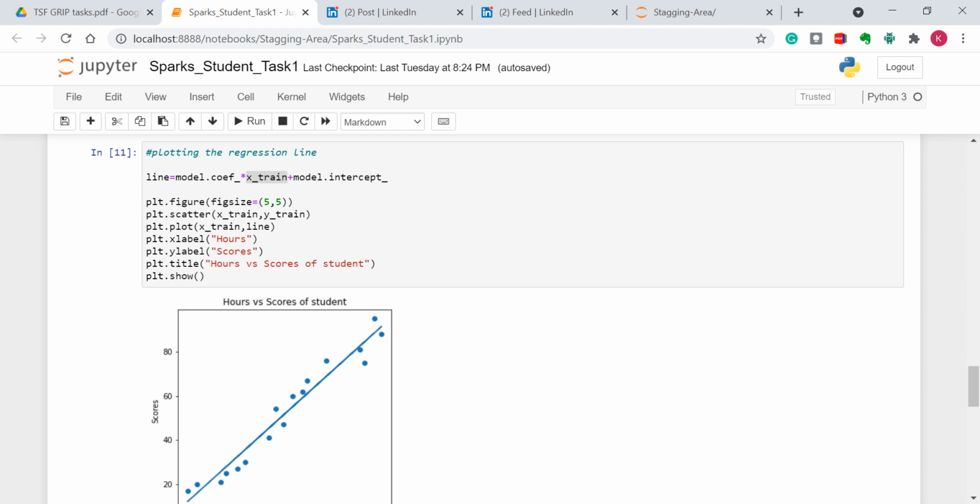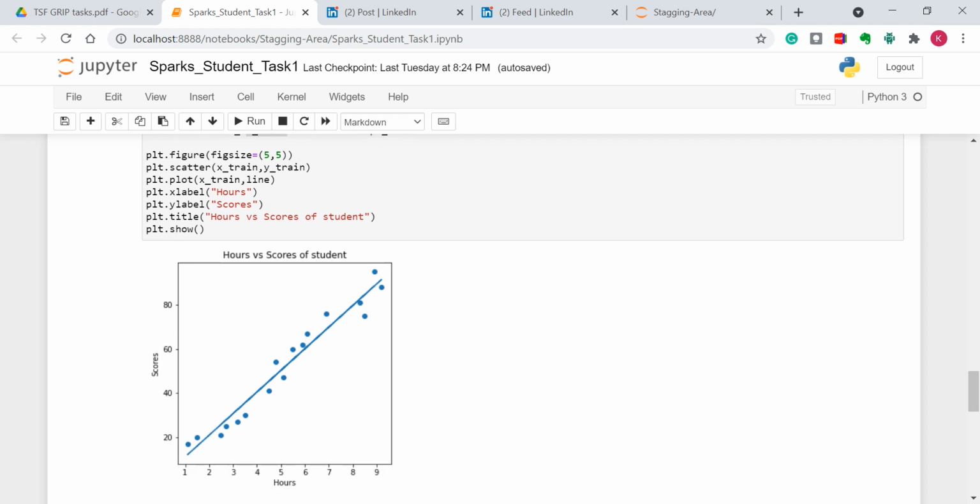After the model is trained, we can get an overview of how our model actually fits the data. That is, this line represents our model, and these points represent the x_train and y_train values. We can see that our model is fitted over the data points.